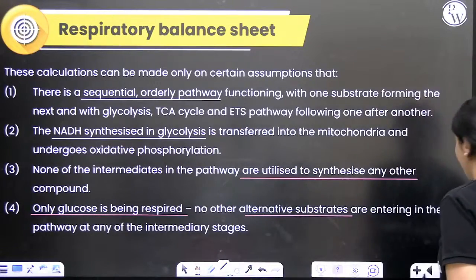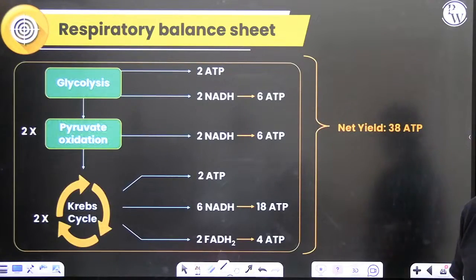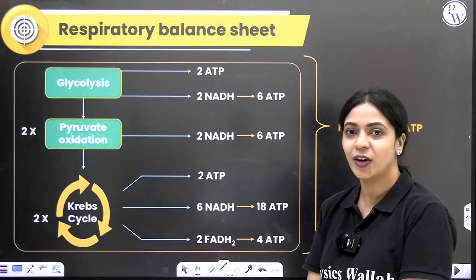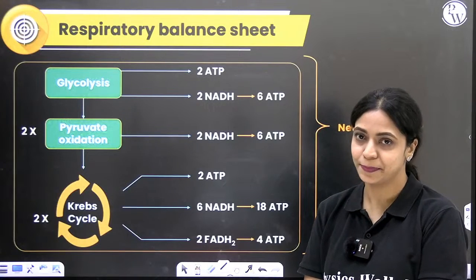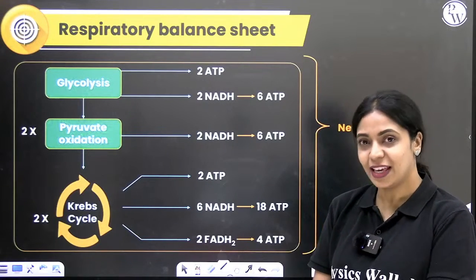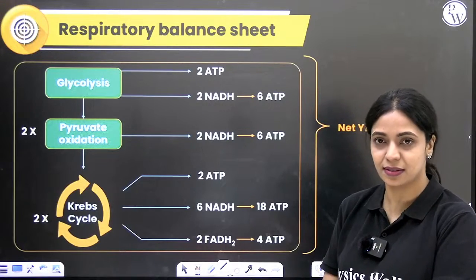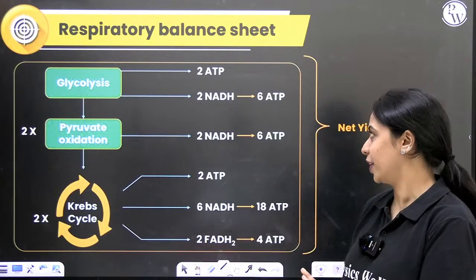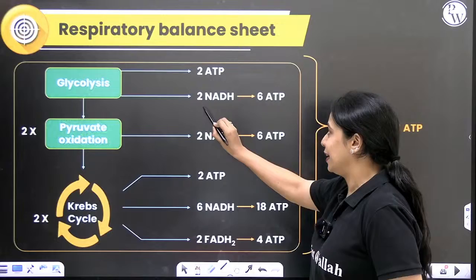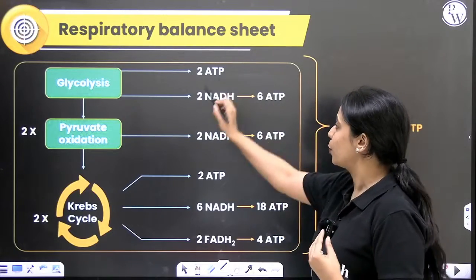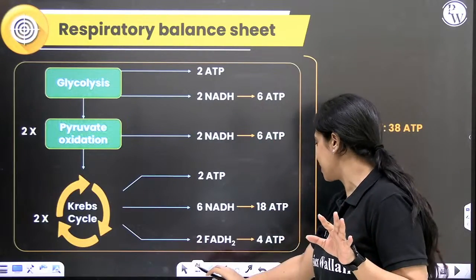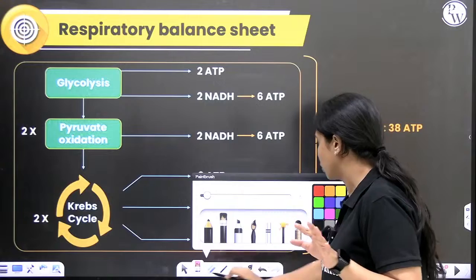Yeah. So now let's take a look at the respiratory balance sheet. From glycolysis, we got 2 ATP, 2 NADH. From each NADH, if you can get around 3 ATPs, that is the approximation rounding off. So per NADH, if you can get 3, totally from 2 NADH that we got from glycolysis, we will be getting a total of 6 ATP.